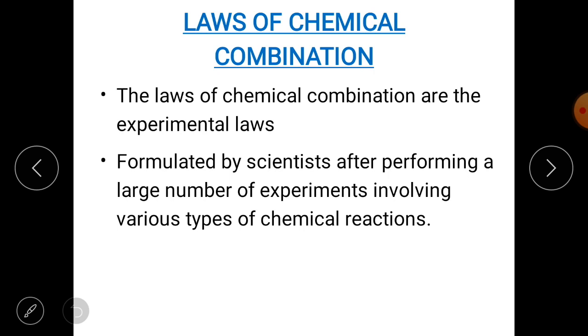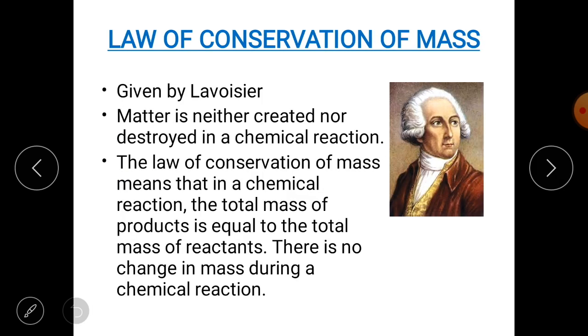Look, students, the laws of chemical combination are experimental laws. They have been formulated by scientists after performing a large number of experiments involving various chemical reactions. So now understand what these laws are. First is the law of conservation of mass. This law was given by Antoine Laurent Lavoisier. You can see the picture.